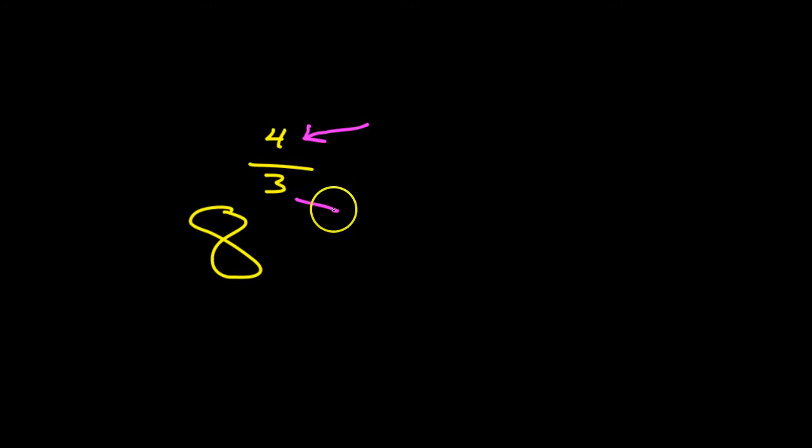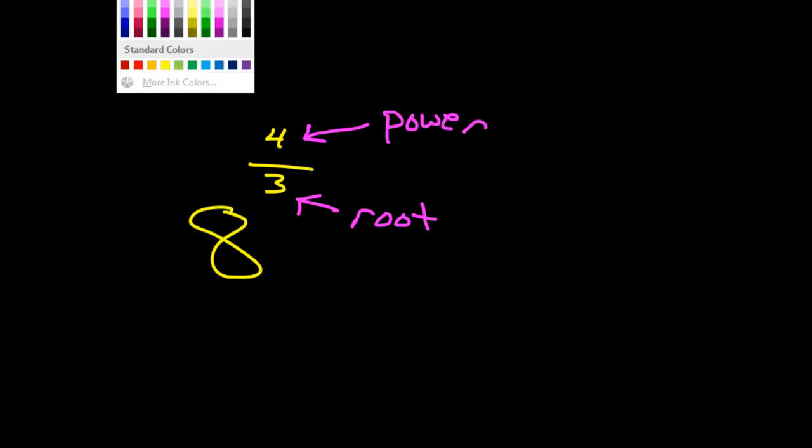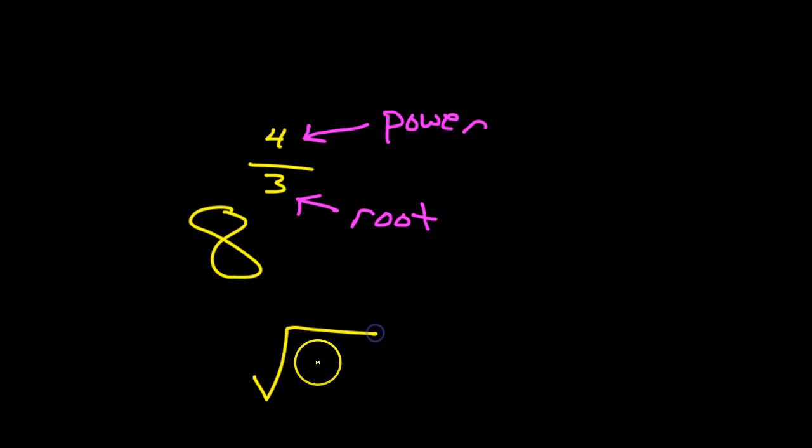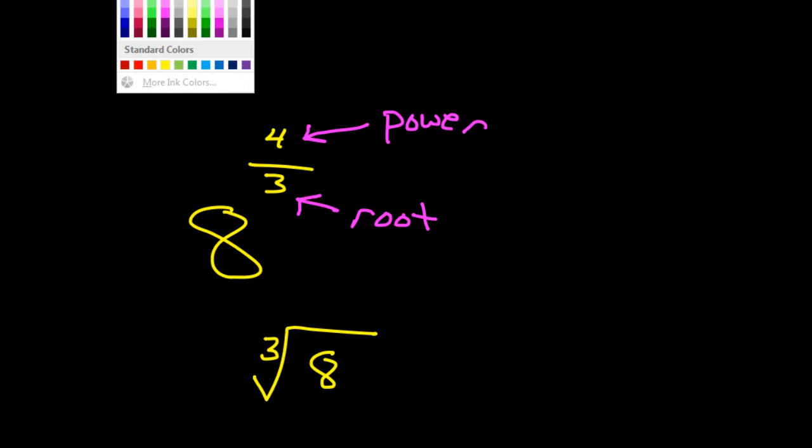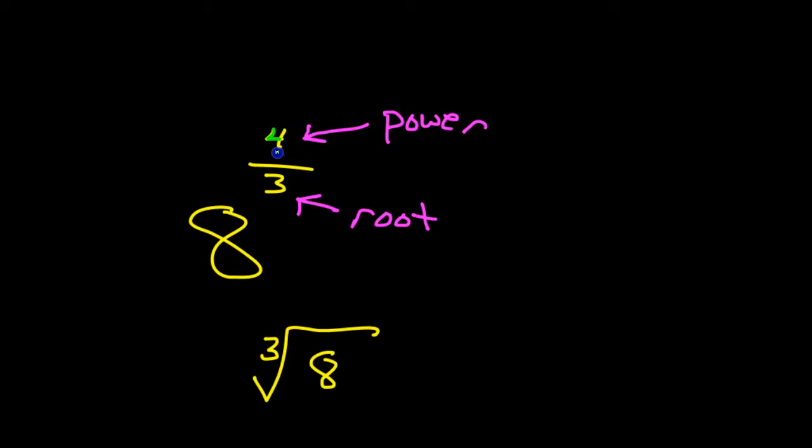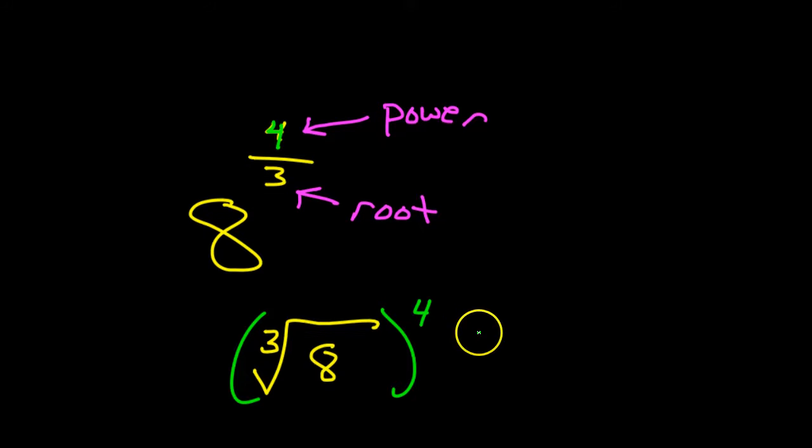this fraction indicates two separate operations. This is in the form power over root. So this is really the cube root of 8 and the 4th power. So I might show that this way. I've got my radical and my 8, but the 3 is the root, and then the 4 is my power. So this is how I would evaluate this.